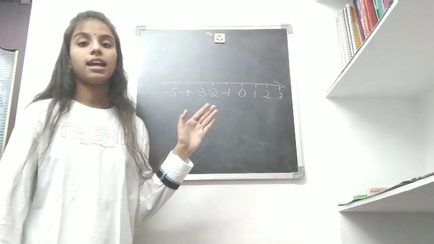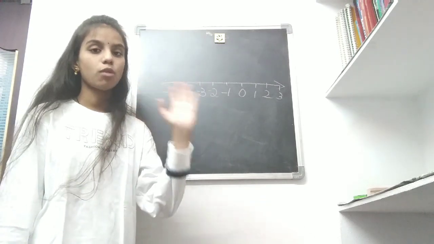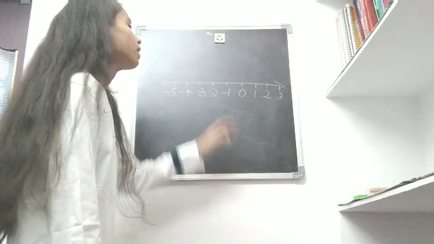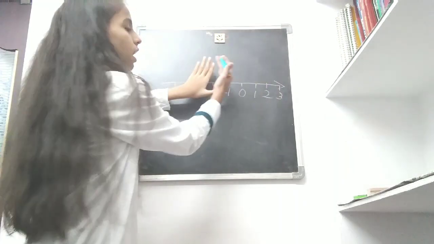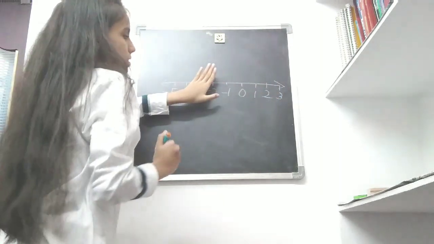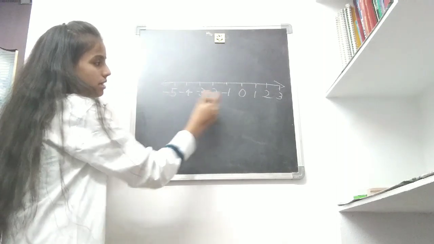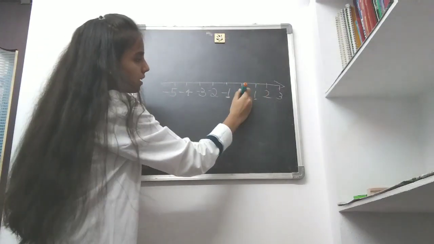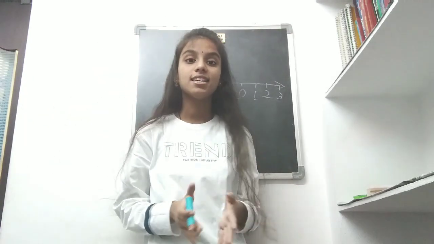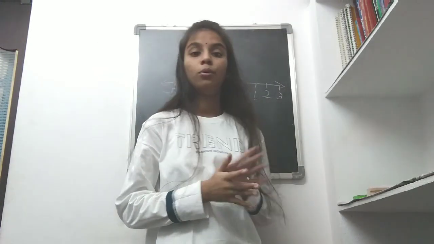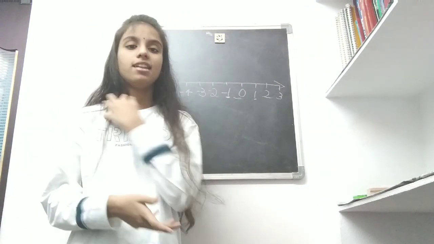This is the number line. So the number line of negative and positive numbers will be like this. It should contain a zero in the middle, and from here there will be positive numbers, and from this side there will be negative numbers. One would start from both sides of zero only. So friends, this is all about the number system and the history of numbers.